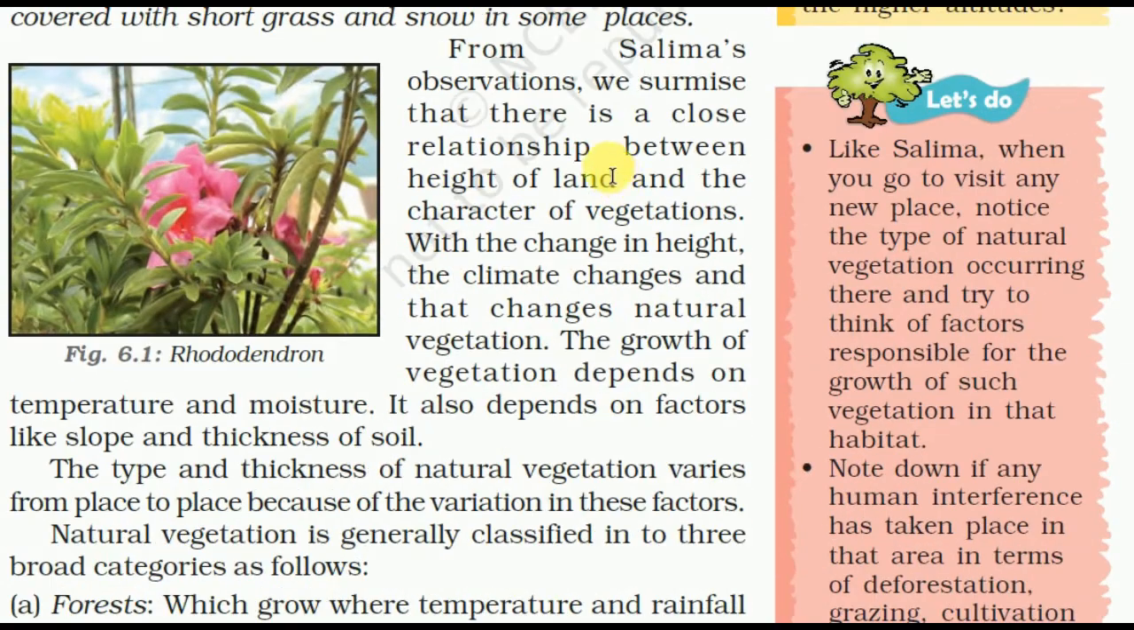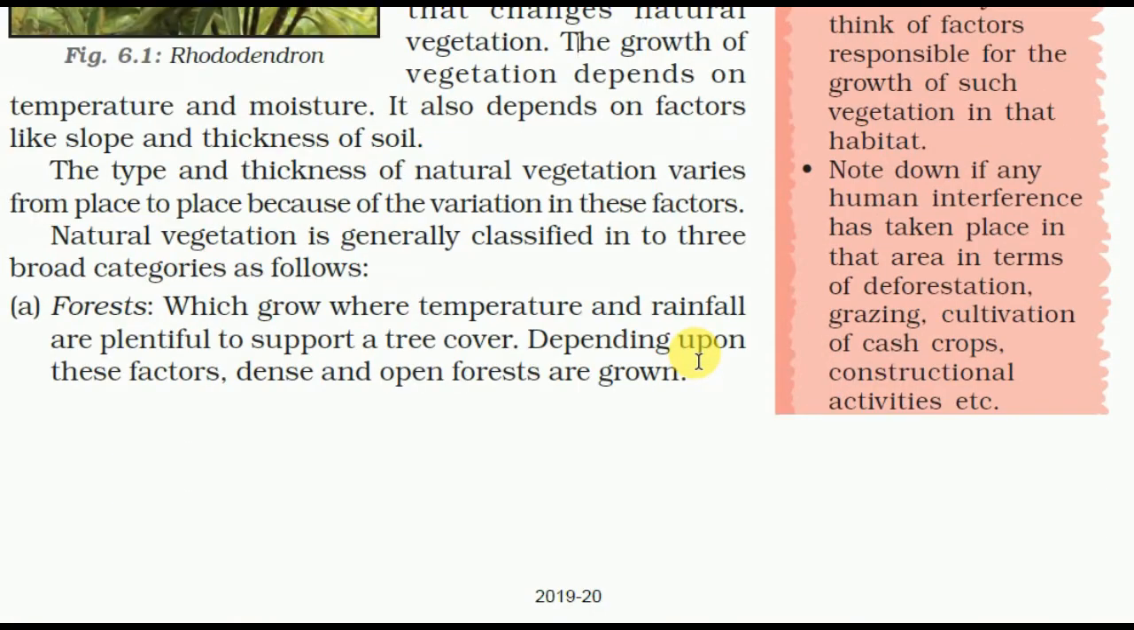From Salima's observation, we summarize that there is a close relation between height of land and character of vegetation. Of course, because there are different types of vegetation, and all are different due to their heights and land. With the change in height and climate, natural vegetation changes. The growth of vegetation depends upon temperature and moisture.